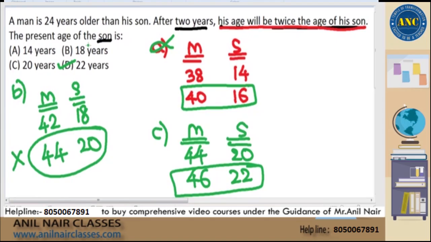Simple way of solving the question, sir. Why should you take the age of the son as x, and the man will be 24 older than the son, so it is x plus 24? Why unnecessary equations? When numbers are given, let us work out with the numbers. I hope it is clear.